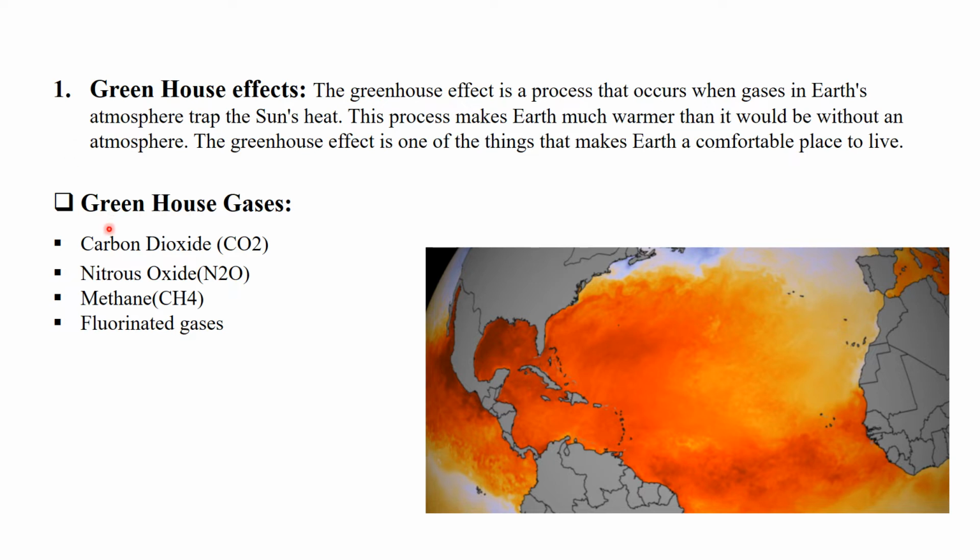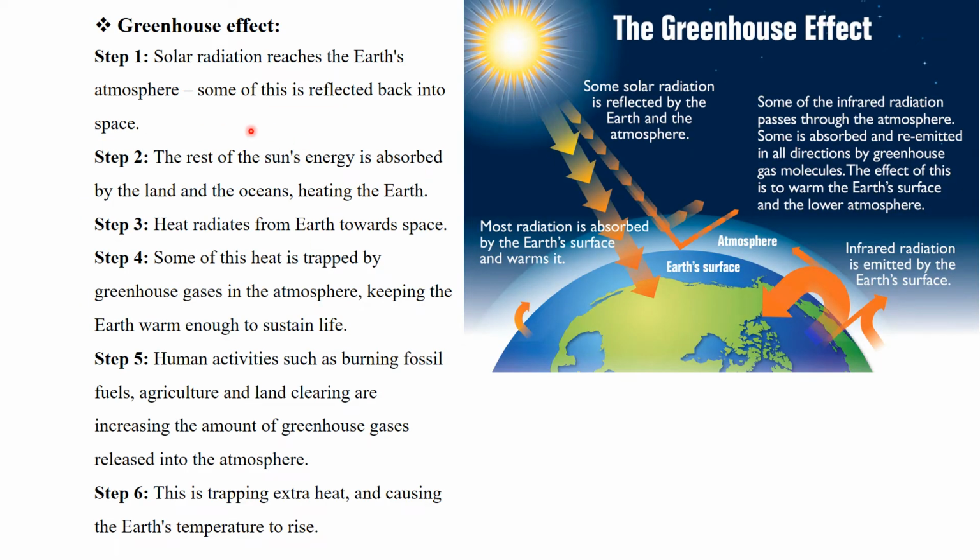Okay. So the greenhouse gases are carbon dioxide, nitrous oxide, methane, and fluorinated gases. But what is the problem in greenhouse effect? See how the greenhouse effect works.